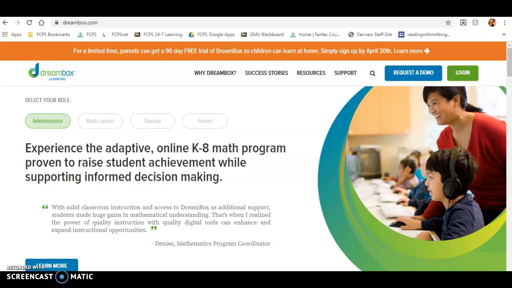Dreambox. Families with older students will probably remember a couple of years ago we had Dreambox in our classrooms that we were using, and then we decided not to continue with that program. When it is not free, it is expensive. So Dreambox has opened up to a limited time, as you can see in this orange area right here, for a 90-day free trial of Dreambox. And Dreambox is great and a great thing to do during this time. So I'm going to show you how to go ahead and set that up.